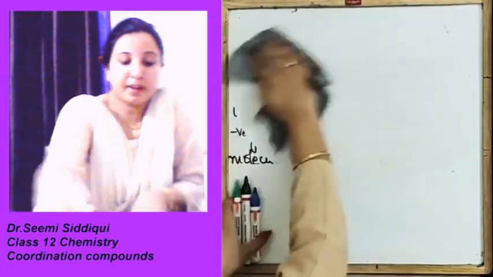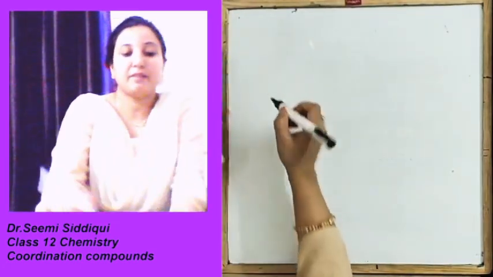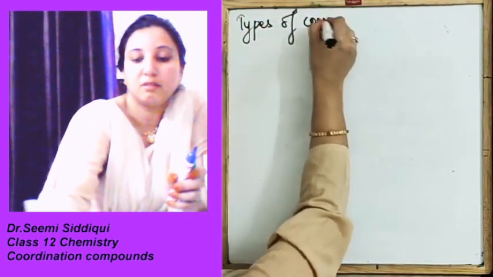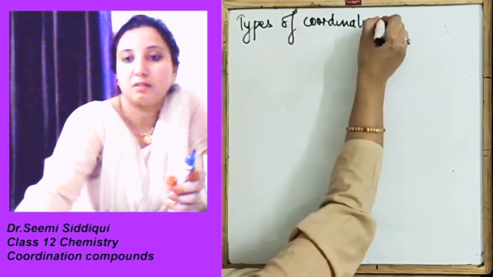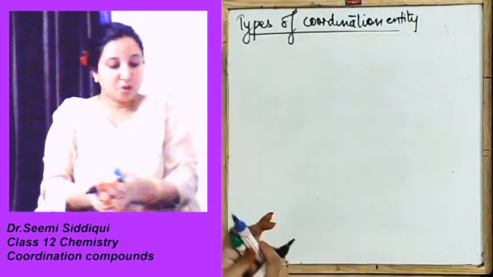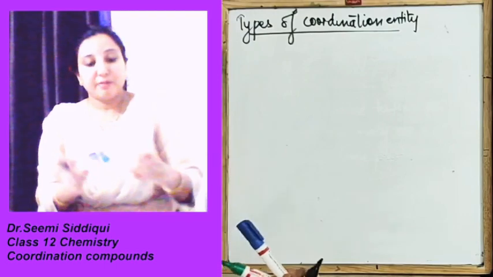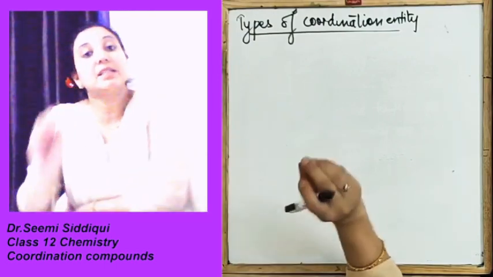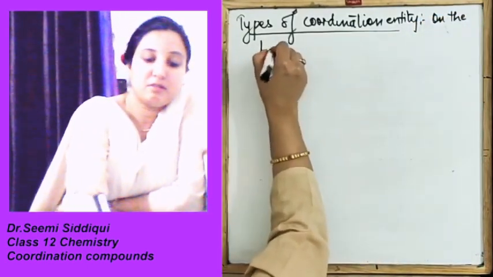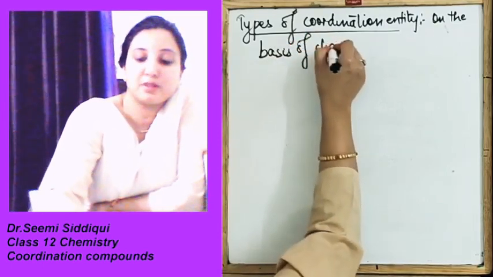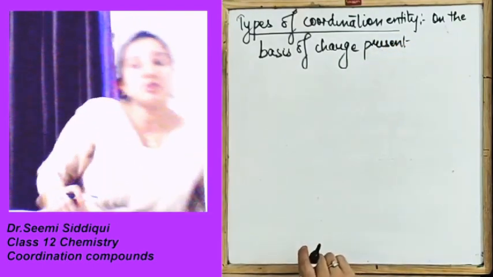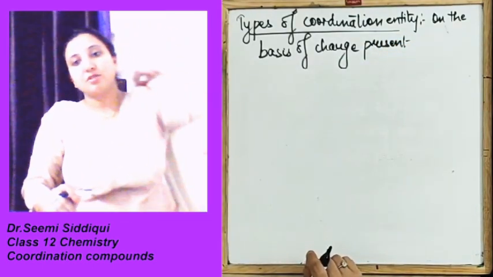we can have different types of coordination entity. We have the types of coordination entity. Now when you are going to talk about the coordination entity, it is differentiated on the basis of charge present. We say that we can classify it on the basis of the different charge.